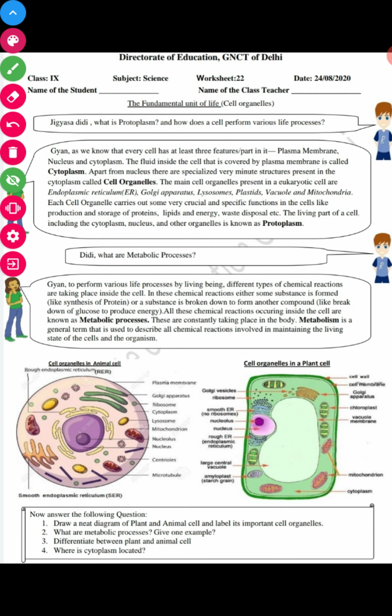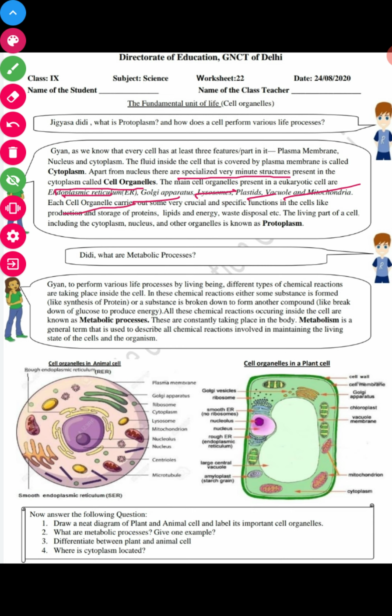The main cell organelles present in eukaryotic cells are endoplasmic reticulum, Golgi apparatus, lysosome, plastid, vacuoles, mitochondria, etc.